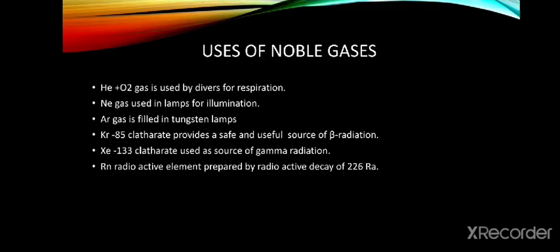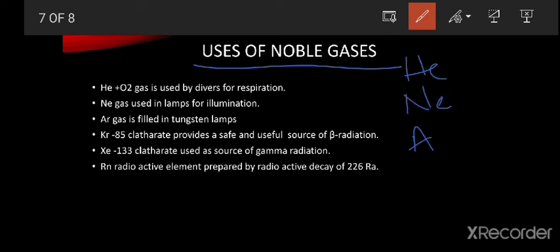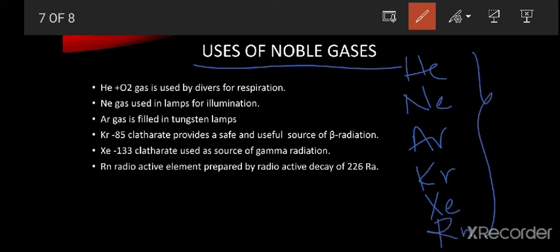Next one, uses of noble gases. These noble gases like helium, neon, argon, krypton, xenon and radon are used in different methods. See, helium mixed with oxygen is used by divers for respiration.